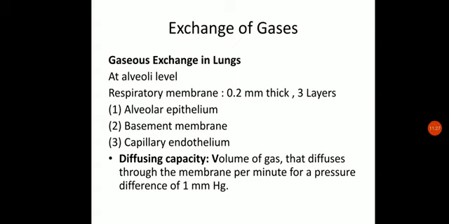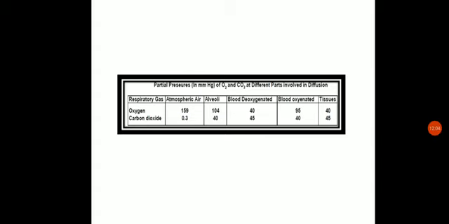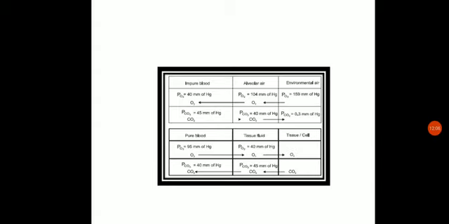While in the case of the tissue, at the tissue level, what will happen? The movement of oxygen will occur from the oxygenated blood to the tissue, while the movement of carbon dioxide will occur from the tissue level to the blood. So over there also, it is according to the difference in the partial pressure, and it will be moving by simple diffusion. That was about the gaseous exchange taking place at both the surfaces. Now let us see